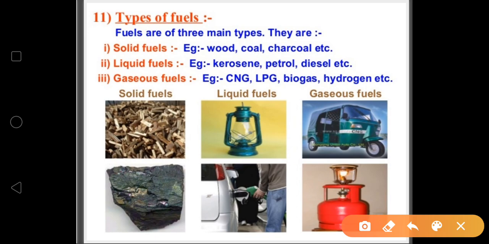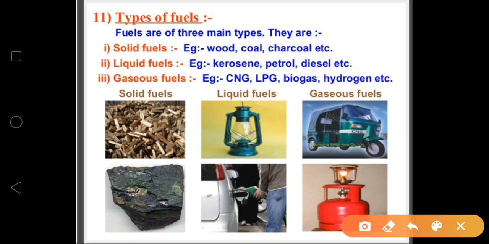Okay, next is the types of fuel. You know that the sources of heat energy for domestic and industrial purposes are mainly wood, charcoal, petrol, kerosene, etc. And these substances are known as fuel. A good fuel is one which is readily available and cheap. It burns easily in air at room temperature, and it produces a large amount of heat. It does not leave behind any undesirable substances. These are some characteristics of an ideal fuel. We will discuss these characteristics later on.